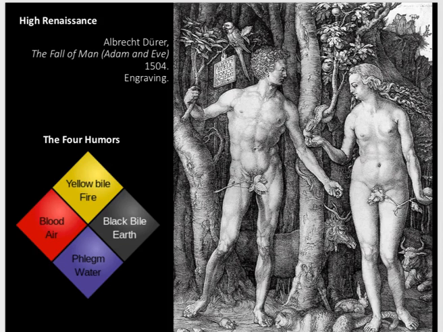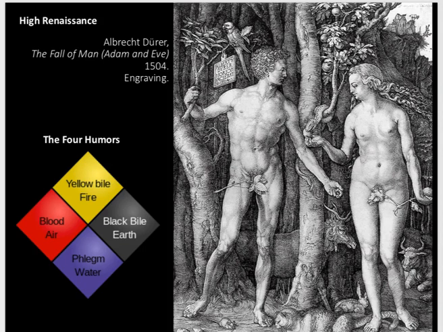The idea being if you have equal amounts of all four of these elements, you're in good health. If you have too much or too little of one or more of these elements, that's when you fall into ill health. They didn't understand bacteria or viruses at the time.